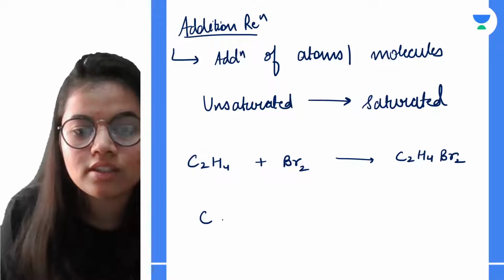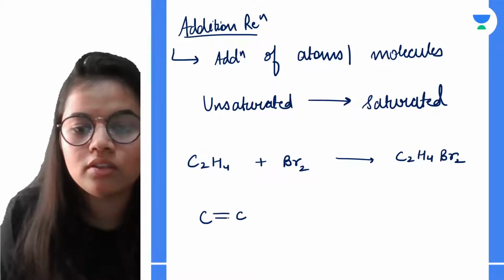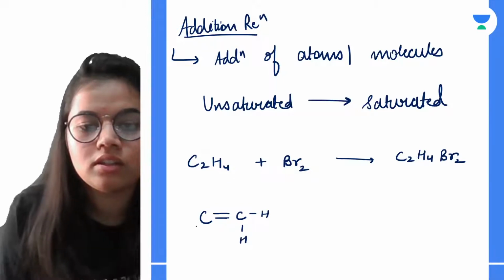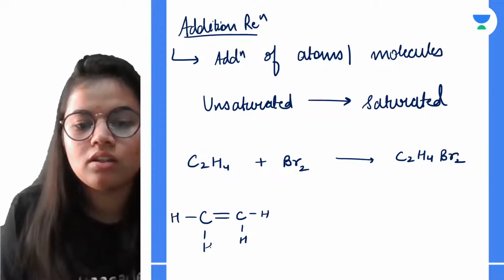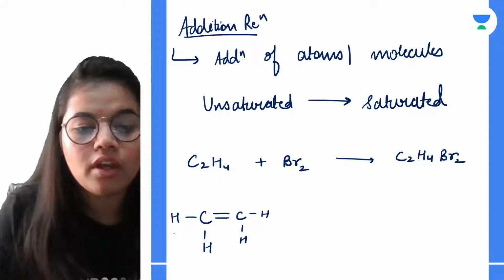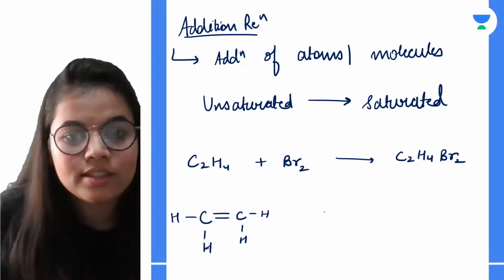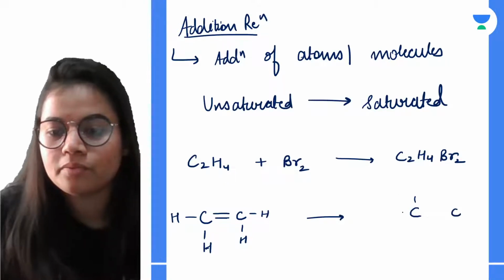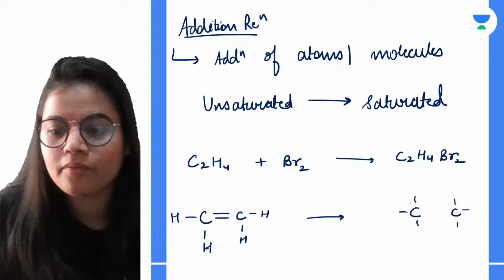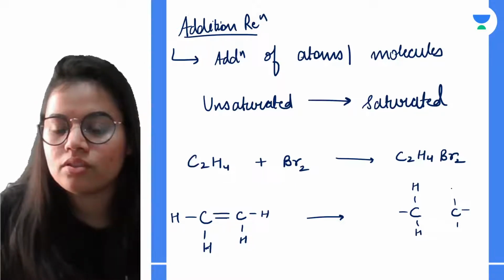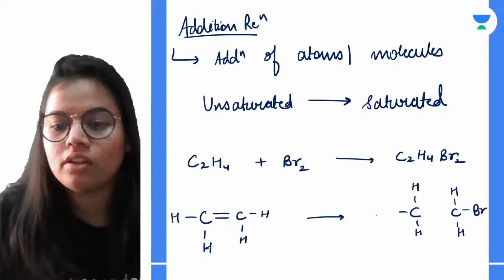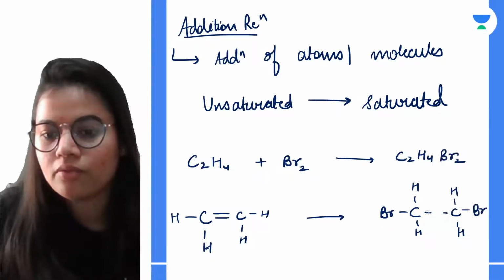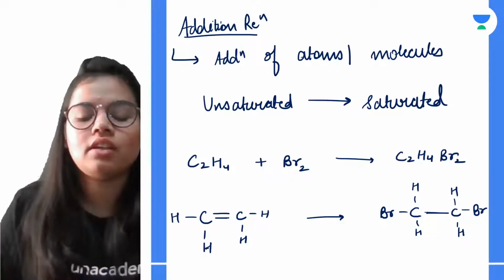अभी C2H4 का structure कैसा होगा? 1 double bond and 4 hydrogen. Okay. If bromine is added तो हमारे पास जो structure आएगा वो कुछ ऐसा आएगा. Hydrogen, hydrogen, bromine and bromine. Now only one valency is left, so it will be satisfied using a single bond.